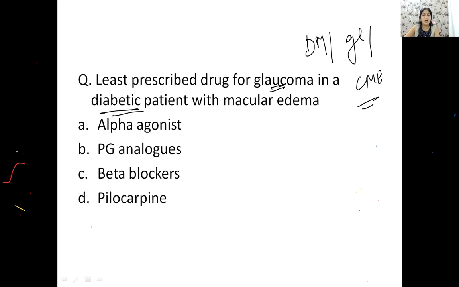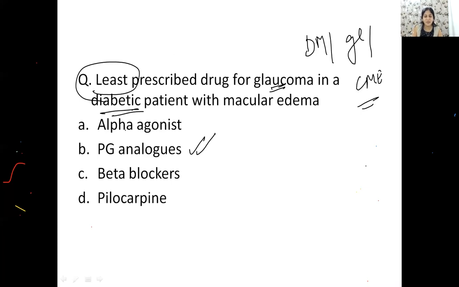So which drug would you avoid in him? So Dr. Nirupam is the only one who's right. Here I would not like to give him PG analogs. Yes or no? What happened, everyone? Are you confused in this question?